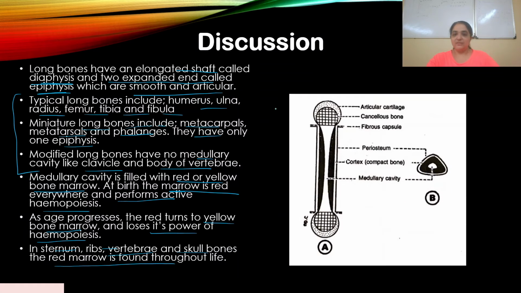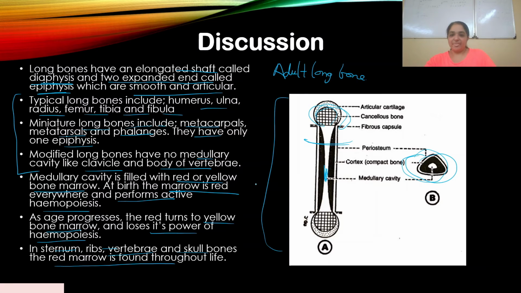So this is a structure of a typical adult long bone. You can see the periosteum, you can see the cortex, you can see the medullary cavity, which I was just talking about, where it has the bone marrow. And you can see this epiphysis part. This is the lateral view, as in if you cut it off, this is what it will look like inside. So yeah, this is what it is. And to answer your question, it was quite simple.